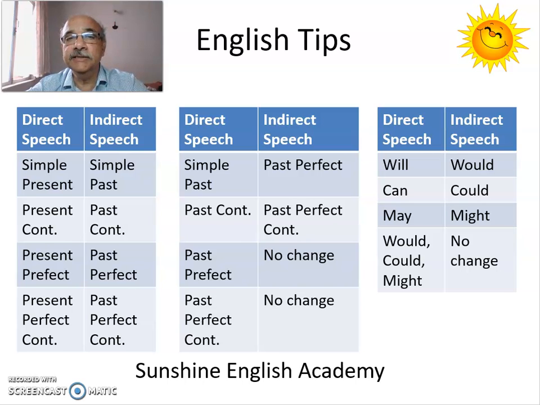When the direct speech is in the past tense, then the simple past changes to past perfect, past continuous to past perfect continuous, past perfect, there is no change, and when it is past perfect continuous, also there is no change. When the direct speech is in the future tense, we convert will to would, can to could, and may to might. When would, could, and might are used in the direct speech, then there is no change in the indirect speech.